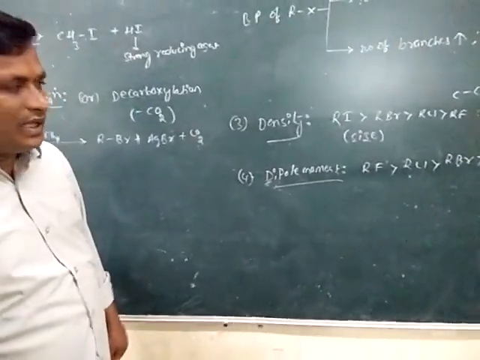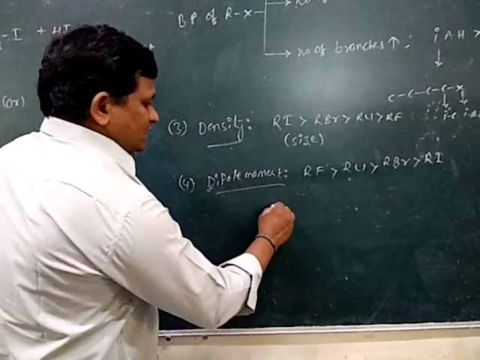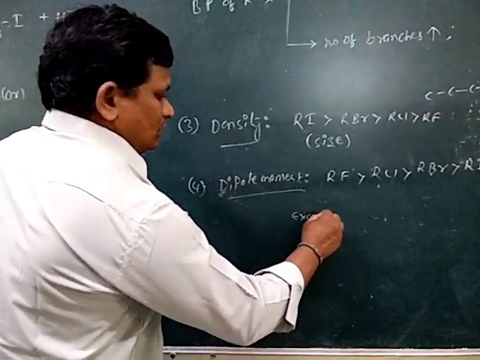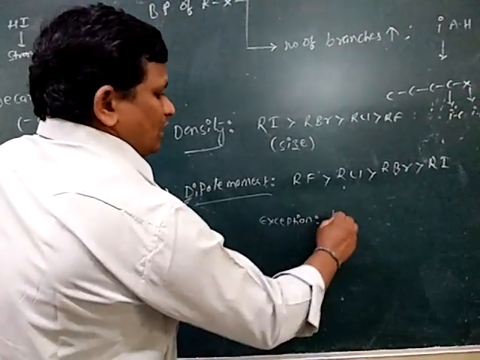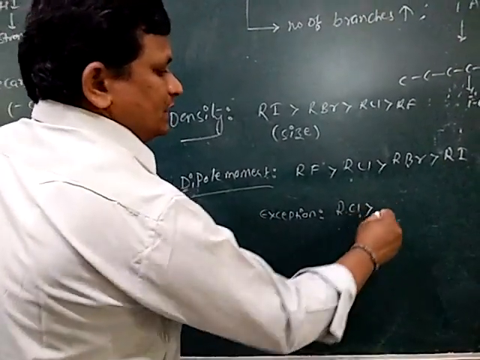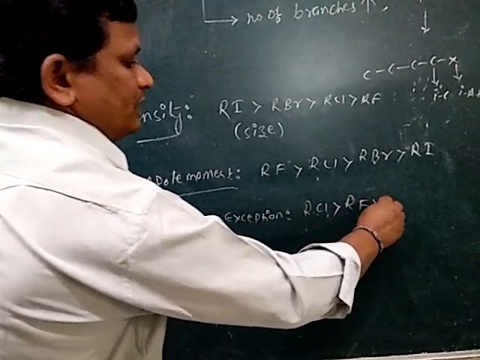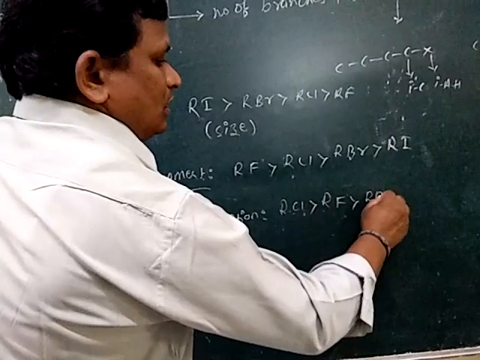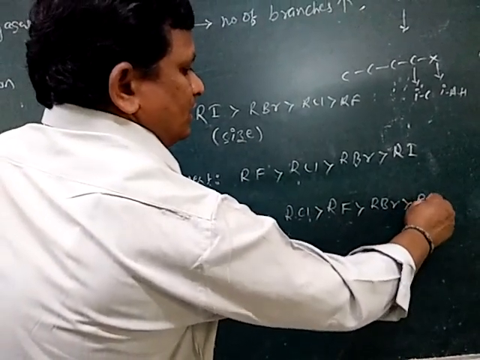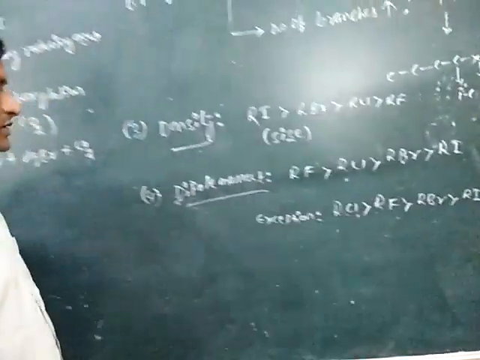But in this order one exception is there. The exception order is RCl is greater than RF is greater than RBr is greater than RI.